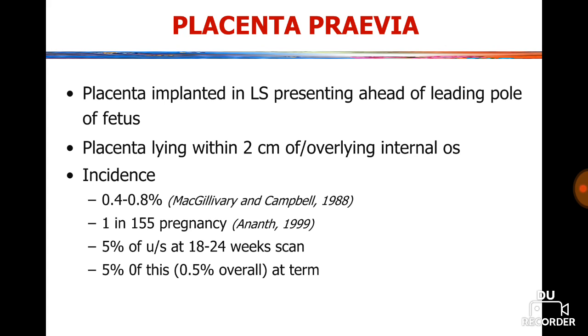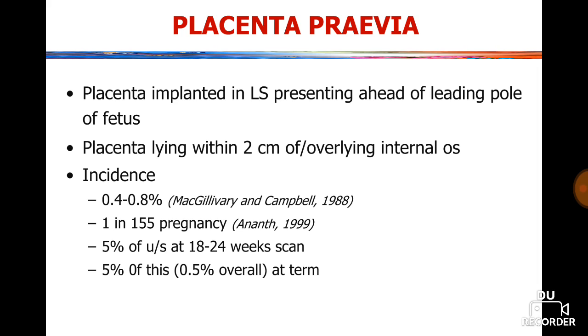So let's see what is placenta previa. Placenta previa is when the placenta is implanted in the lower uterine segment, presenting ahead of the leading pole of the fetus. Placenta lying within 2 cm of the overlying internal os.